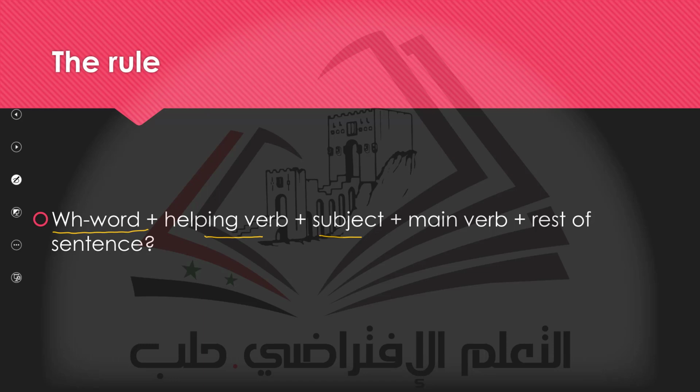Then after the subject, we have the main verb. And then the rest of the sentence, or we say complement, if we have an adverb or something else. So the rule says we start with the WH word, then helping verb, subject, main verb, and rest of sentence. This is the rule.